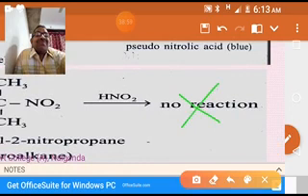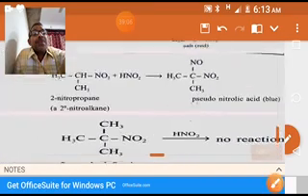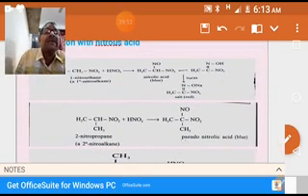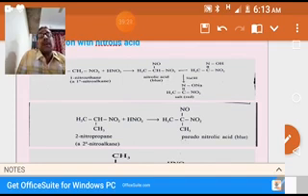No reaction. So in general, only primary and secondary nitrohydrocarbons react with nitrous acid. Tertiary doesn't react. Primary nitrohydrocarbons first give the nitroso substituted compound, the nitrolic acid, which is blue in color.